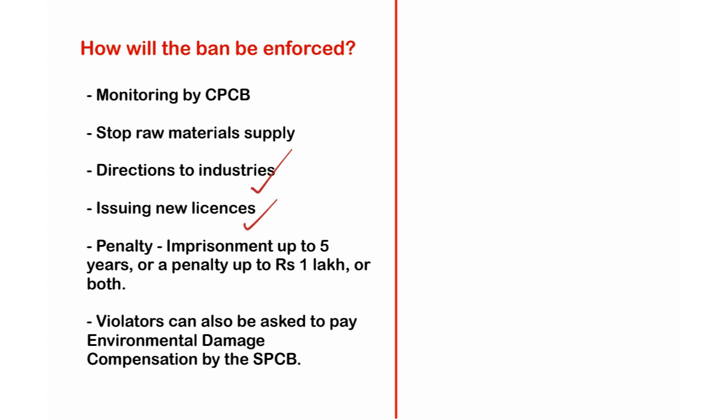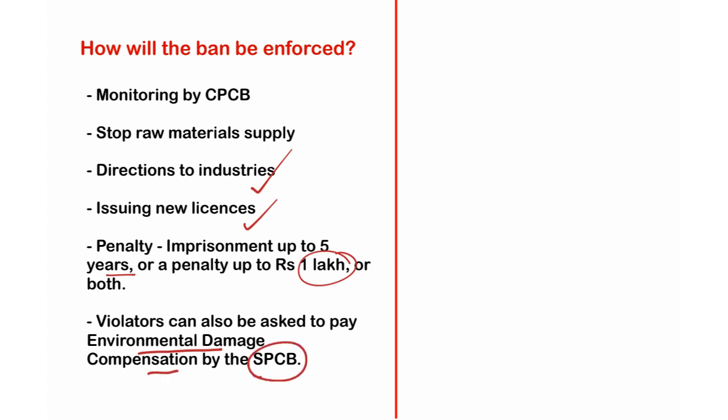Those people who violate these guidelines will attract imprisonment up to 5 years or a penalty up to 1 lakh or both, according to the Environment Protection Act of 1986. And the violators can also be asked to pay environmental damage compensation by state pollution control boards.